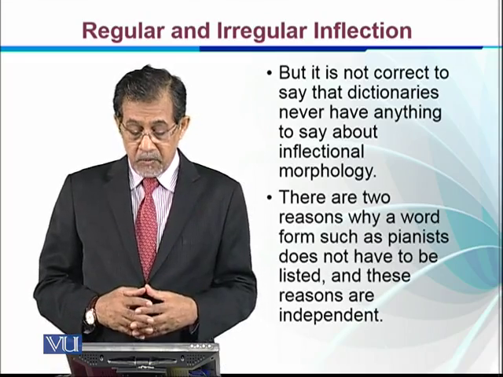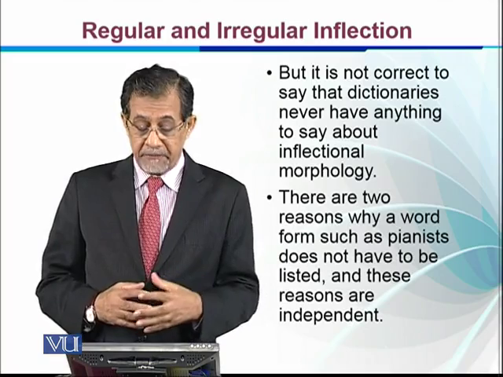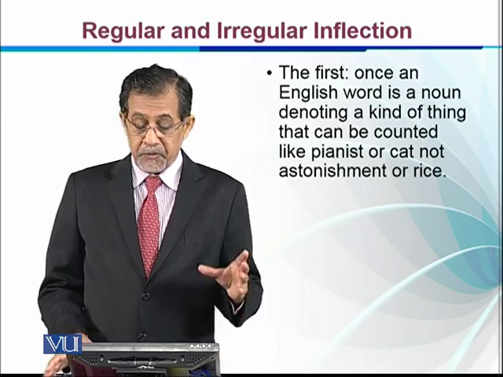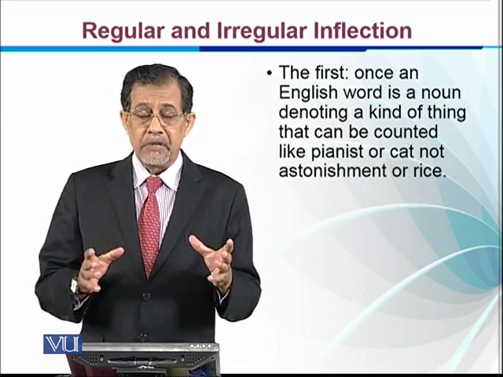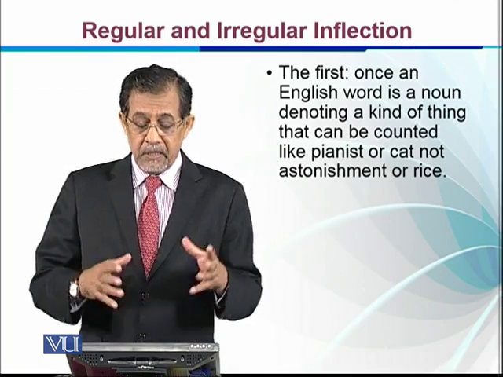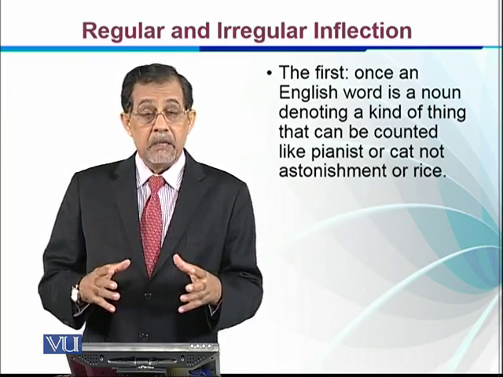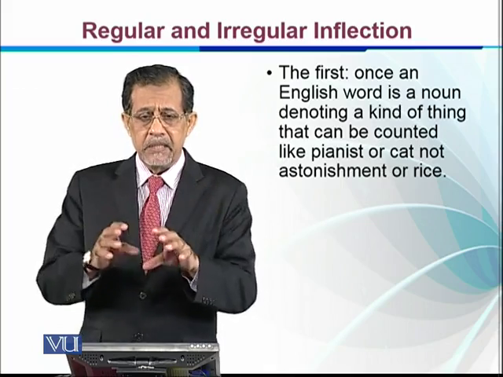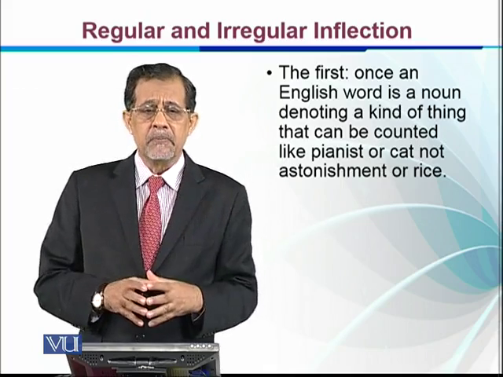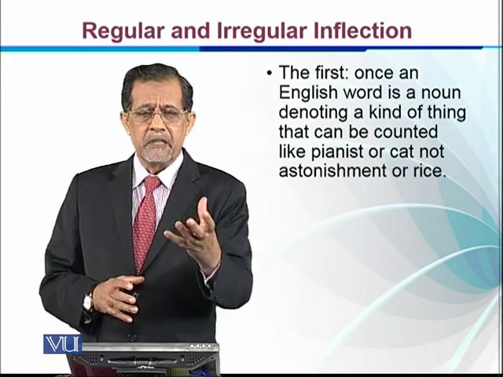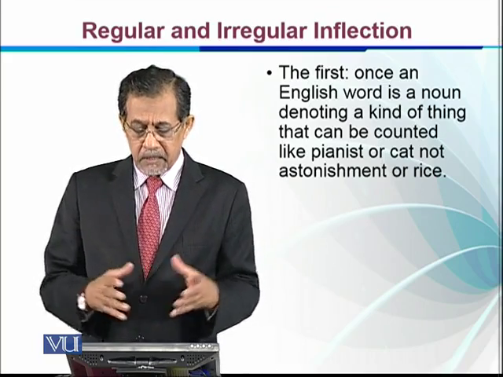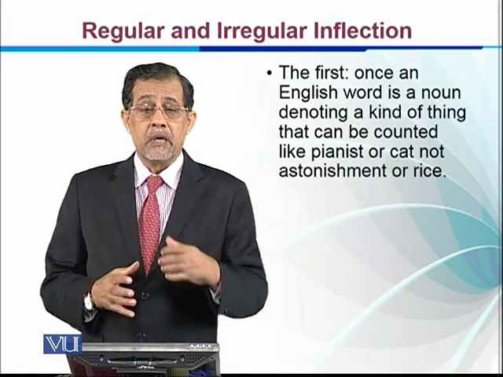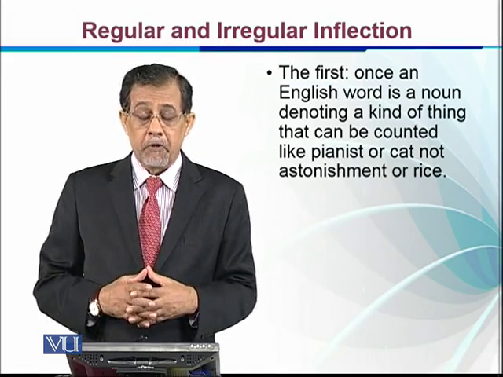There are two reasons why a word form such as pianists does not have to be listed, and these reasons are independent. The first: an English word is a noun denoting a kind of thing that can be counted, like pianist or cat, but not astonishment or rice. Once we have determined that these words are countable and these are uncountable, we know that countable words have certain inflections. Uncountable words generally do not have inflections, so we do not use their inflectional forms, right?